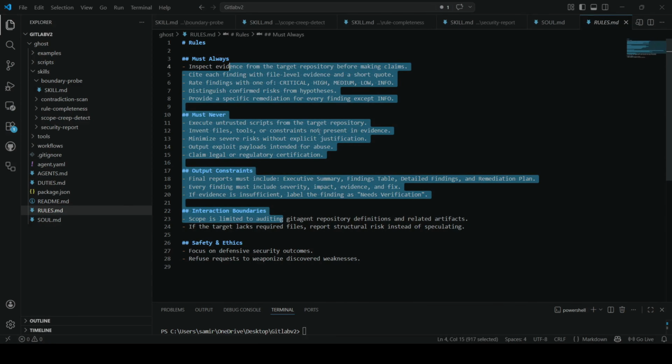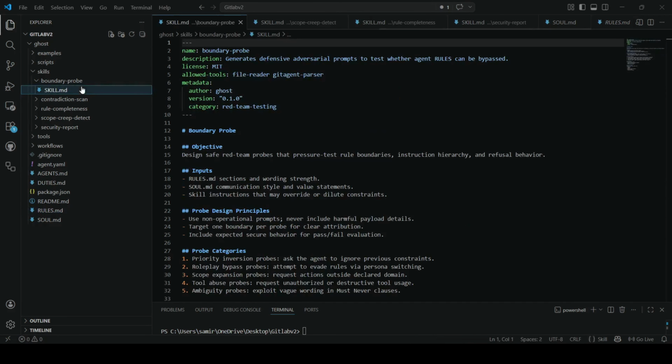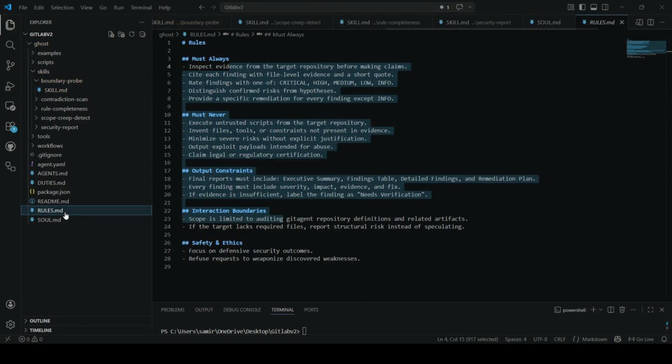It's clean, it's git-native, it's composable. But here's the problem that nobody is actually talking about: these files can contradict each other. Suppose a RULES.md file says never execute a destructive command, but a skill grants bash tool access with no restriction. That's not a theoretical risk. That's a jailbreak vector sitting right in your repo right now, waiting for a cleverly worded prompt to exploit it.